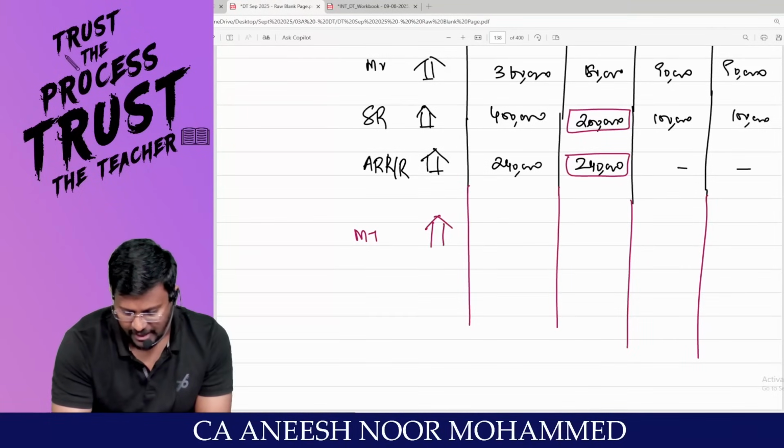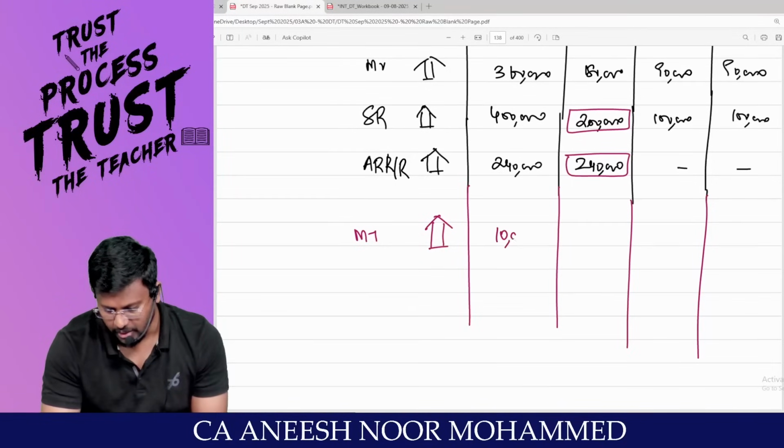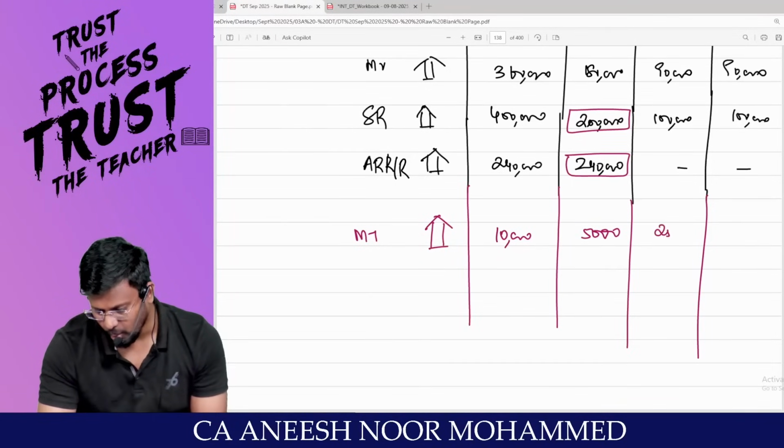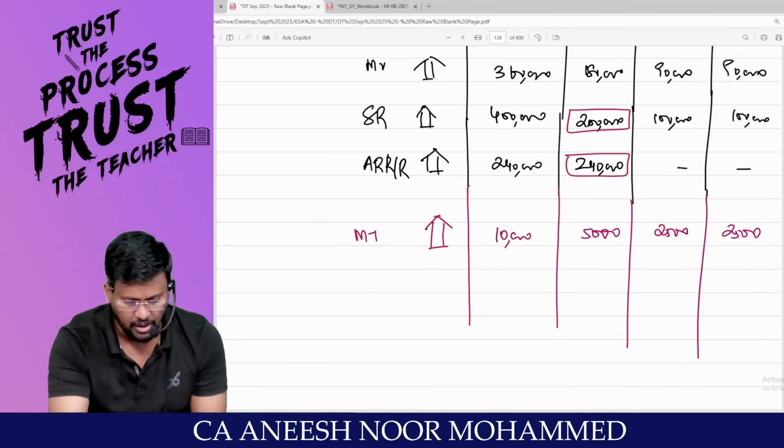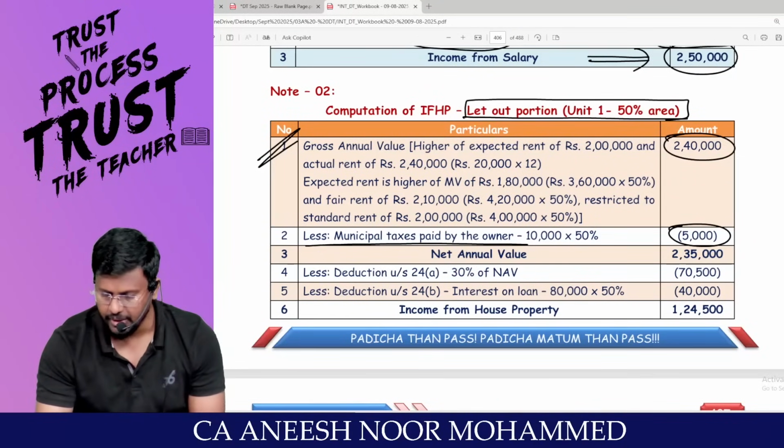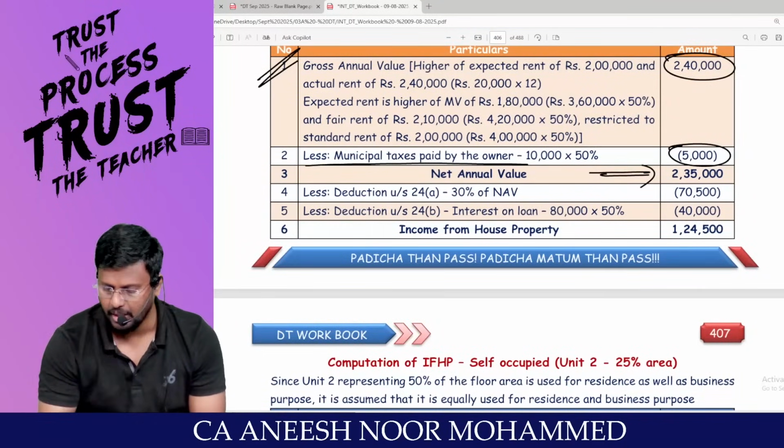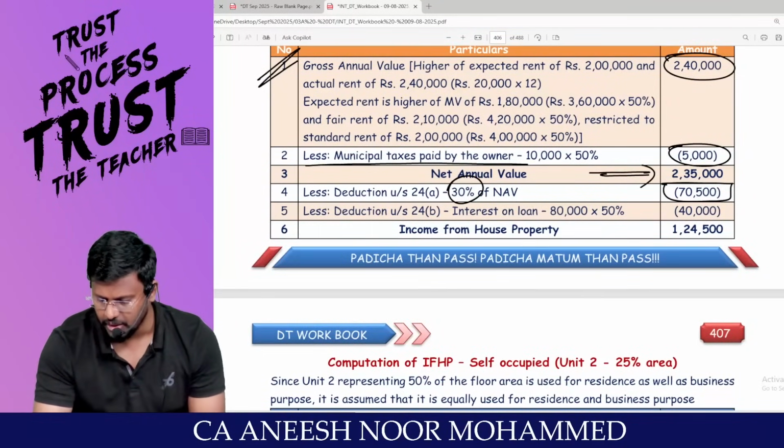Municipal tax for the entire house, 10,000. Split it as 5,000, 2,500, 2,500. Clarity? That's why 5,000 has been claimed as deduction. You will be getting NAV. From that, reduce 30%, 70,500.